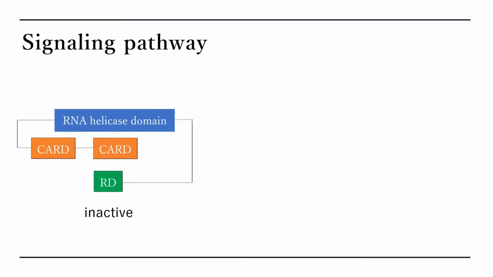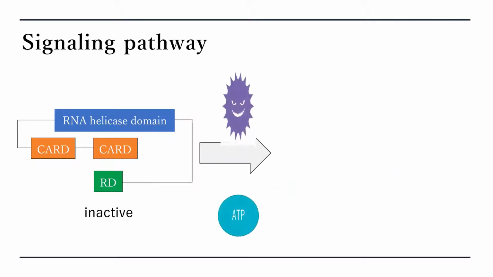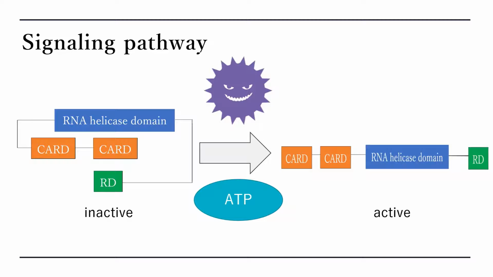Usually, Lig I is inactive. CARDs are covered with RD. When Lig I detects virus, it changes to its active form with ATP.